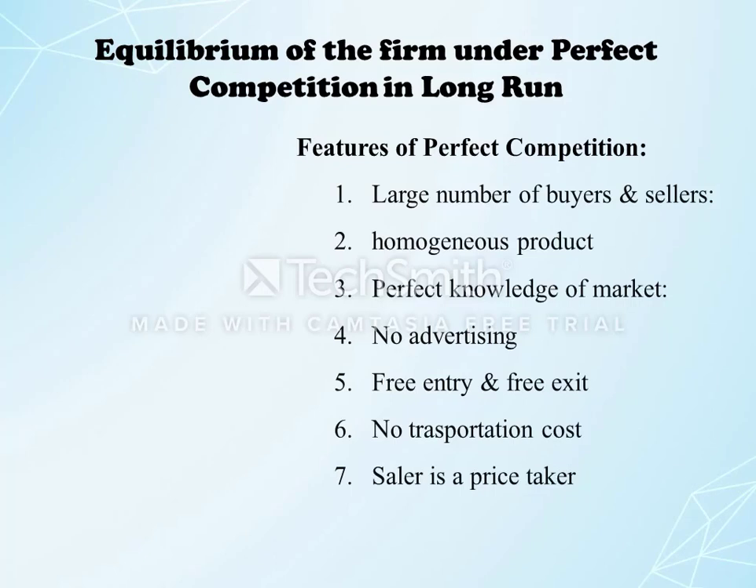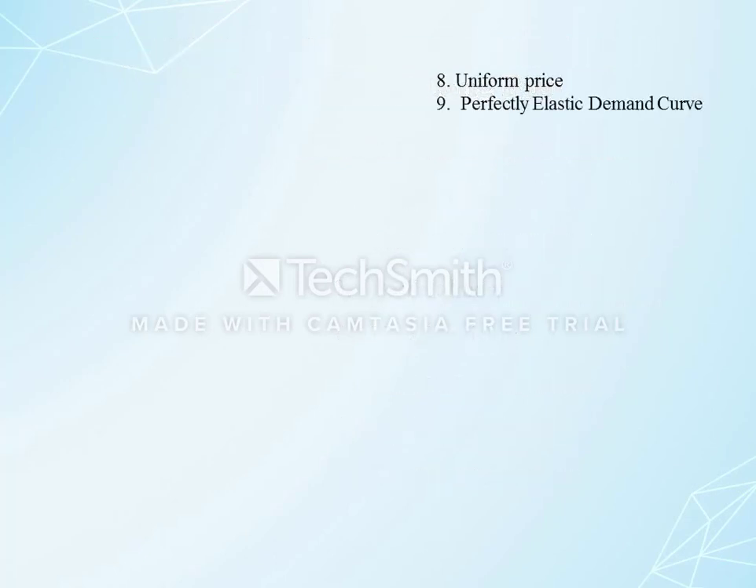Another important feature of perfect competition is that a large number of sellers sell a homogeneous product at a uniform price. Now what does this uniform price mean? It is the price determined on the basis of market forces, on the basis of demand and supply. So they sell the homogeneous product at the same price, and therefore the next feature is that the demand curve in perfect competition is perfectly elastic in nature.